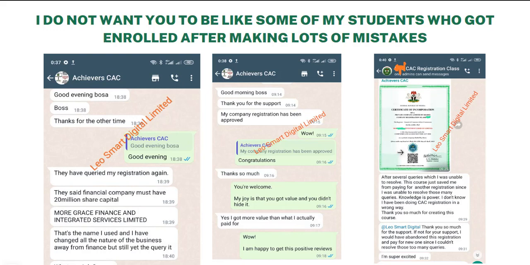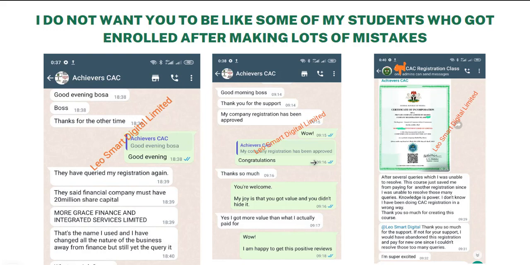So you can see his comment after several queries which I was unable to resolve: "This course just saved me from paying for another registration since I was unable to resolve those many queries. Knowledge is power. I didn't know I had been doing CAC registration in the wrong way. Thank you so much for creating this course. Alio Smart Digital, thank you so much for the support. If not for your support, I would have abandoned this registration and paid for a new one since I couldn't resolve those too many queries. I am super excited."